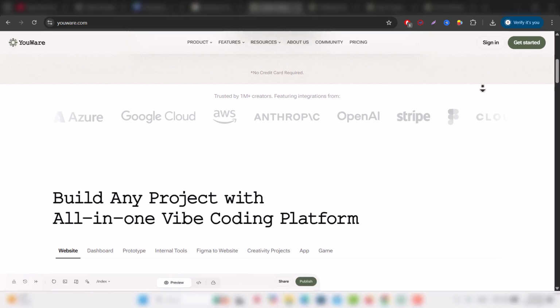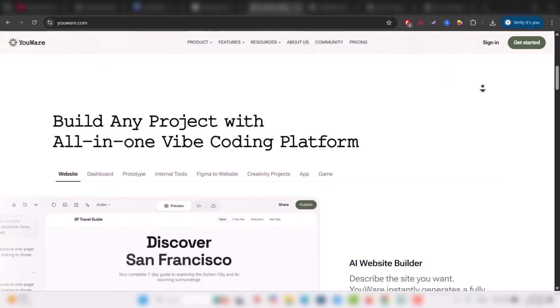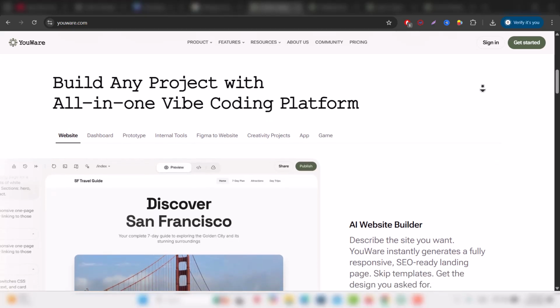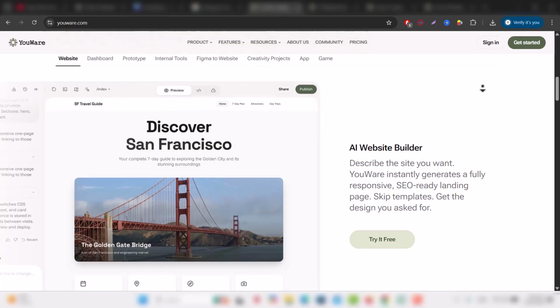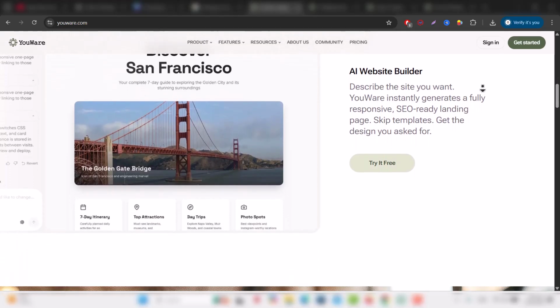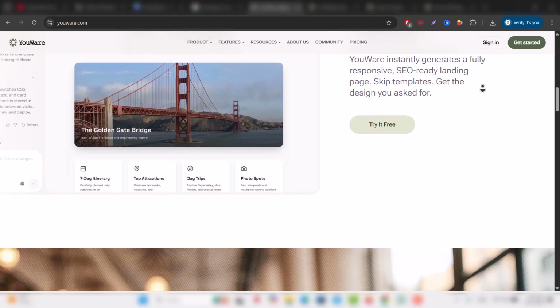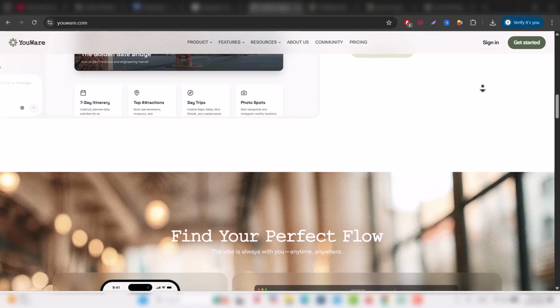YouWare calls its approach vibe coding, meaning you describe what you want with text or even voice prompts, and the AI generates the actual functional output for you. That concept alone sounds incredibly exciting, especially if you've ever felt intimidated by traditional development tools or if you've been looking for a way to quickly turn ideas into real digital products. But does it really deliver on that promise in everyday use?